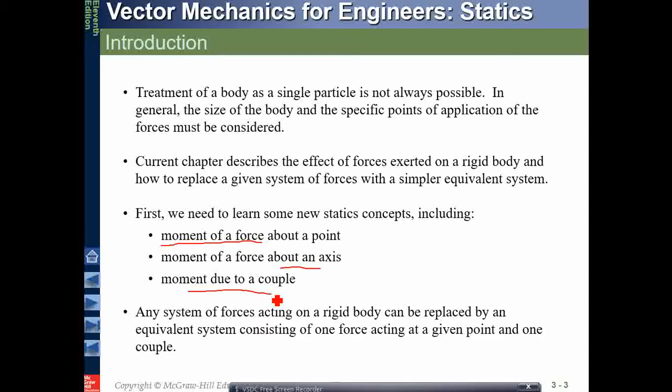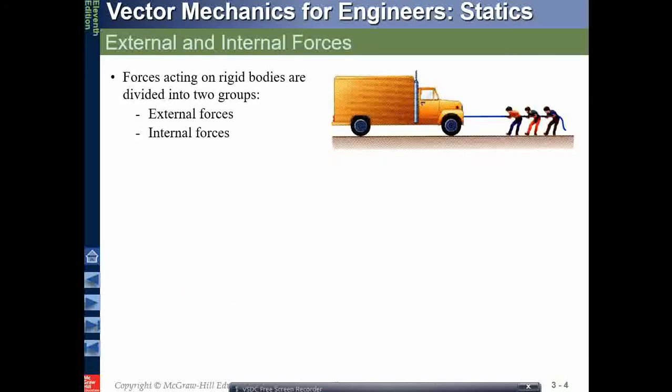So we will first of all see various forces acting on a body. Like for example, this is a truck. We can have specifically two different types of forces. One is external forces and another one is internal forces. Remember that the internal forces are the forces between the materials.